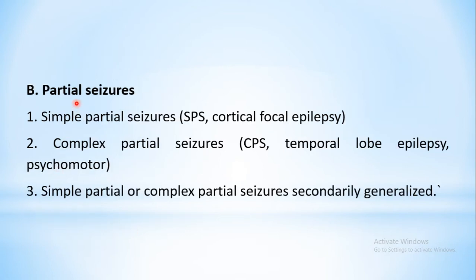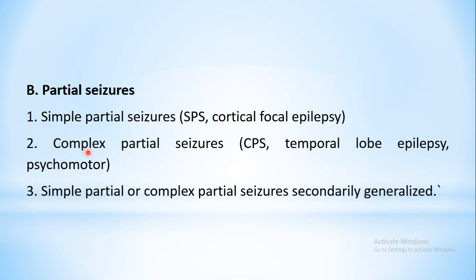Then the next type of epilepsy is partial seizure. As I told, only one hemisphere will be involved over here. The entire brain will not be involved. Under this, the first type is simple partial seizure. Over here there will be a particular focal origin from which there will be repetitive seizures. This is the accepted short form for simple partial seizures. It is also known as cortical focal epilepsy.